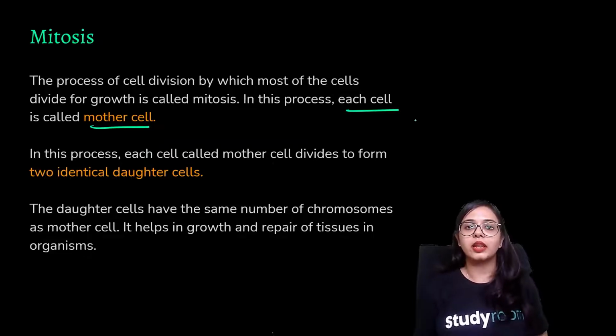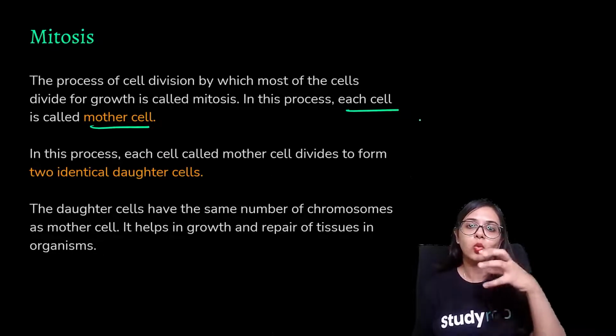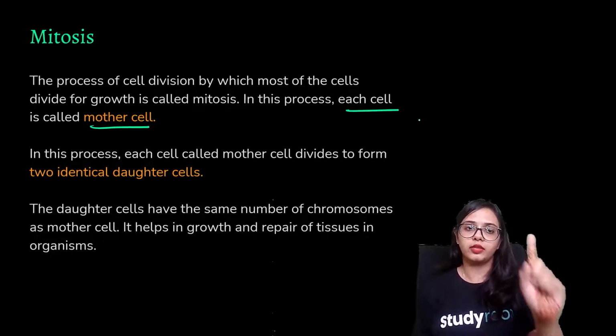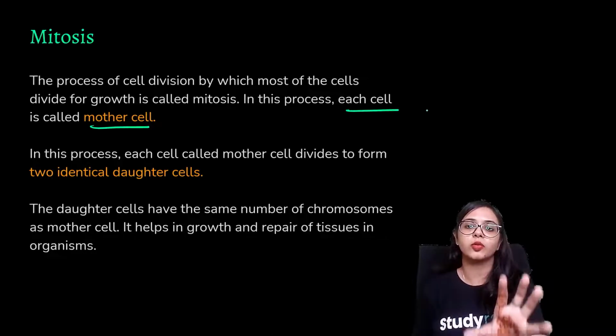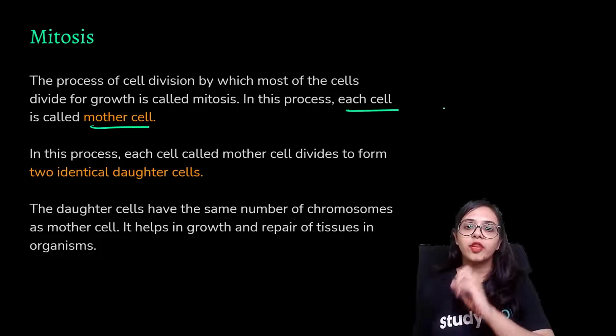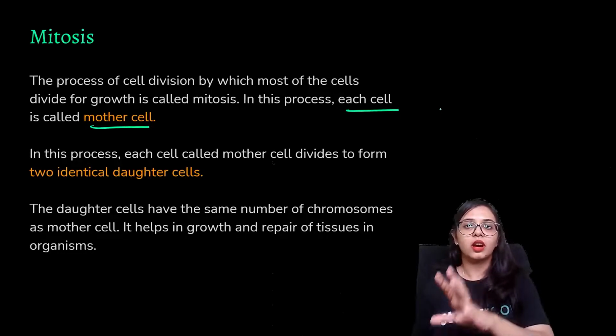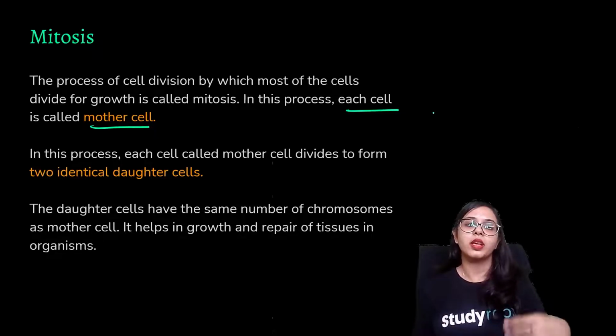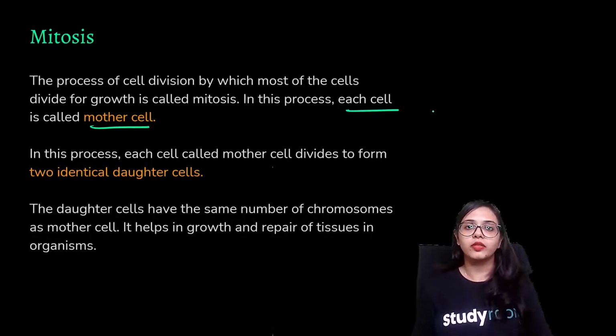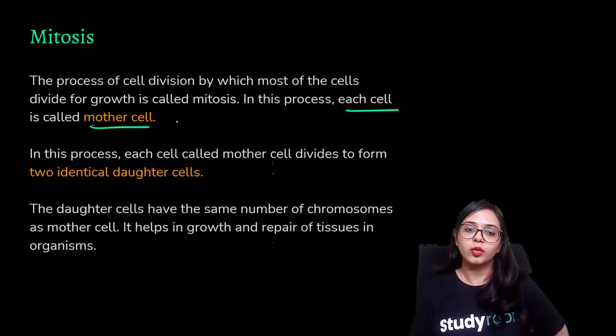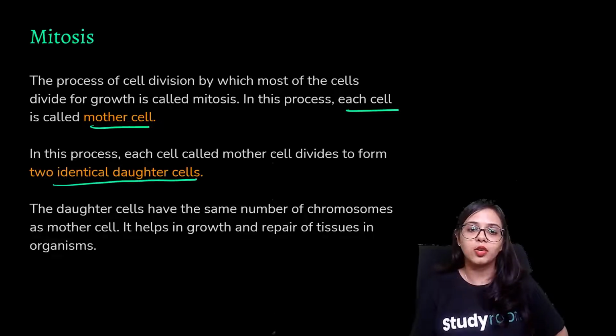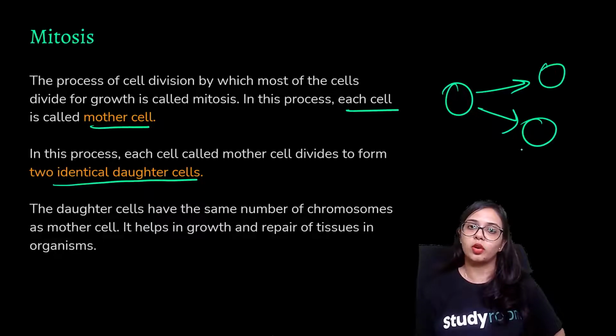By this we mean that there is supposed to be one cell. In meiosis, you will see, there are supposed to be some specific mother cells, and from those specific mother cells, new cells would be formed. But since over here the motive is just to replace the old, dead or injured cells, each cell acts as a mother cell, and from those cells we get two identical daughter cells. So one cell leads to the production of two cells.